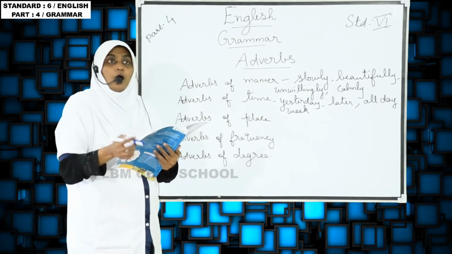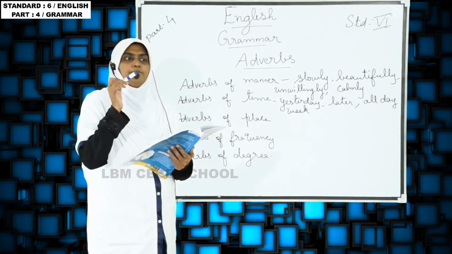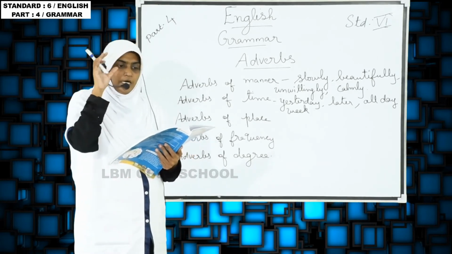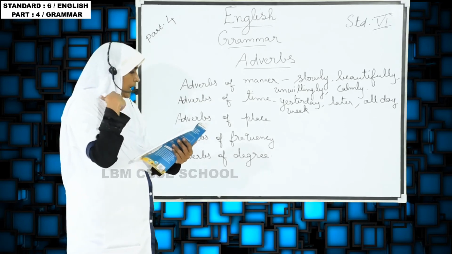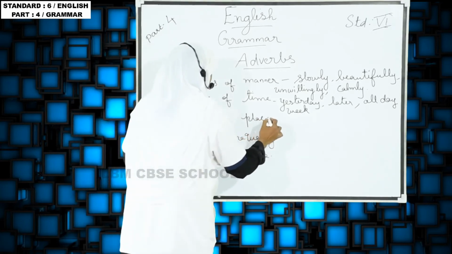And then adverbs of place. Place, for example, above the table. She sat above the table. So above is denoting the place, so we call it adverbs of place.